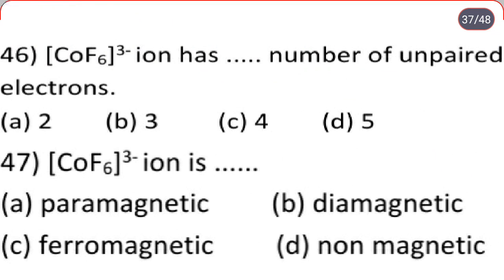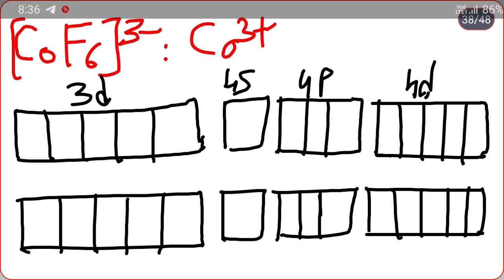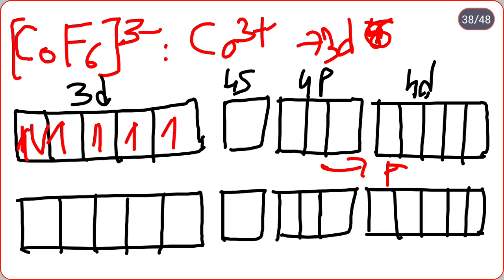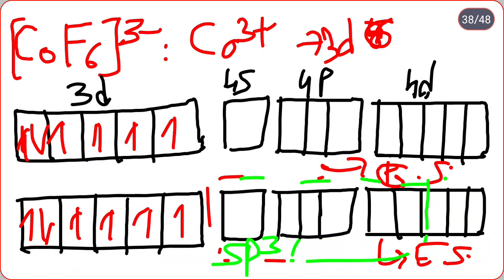We can see similar for [CoF6]3-. So for [CoF6]3-, cobalt 3+, the outer electronic configuration is 3d6. So 1 2 3 4 5 6 in the ground state. Also in the excited state there is no pairing, therefore it remains as it is, 1 2 3 4 5 6. The outermost 6 orbitals are available for hybridization, that is sp3d2.